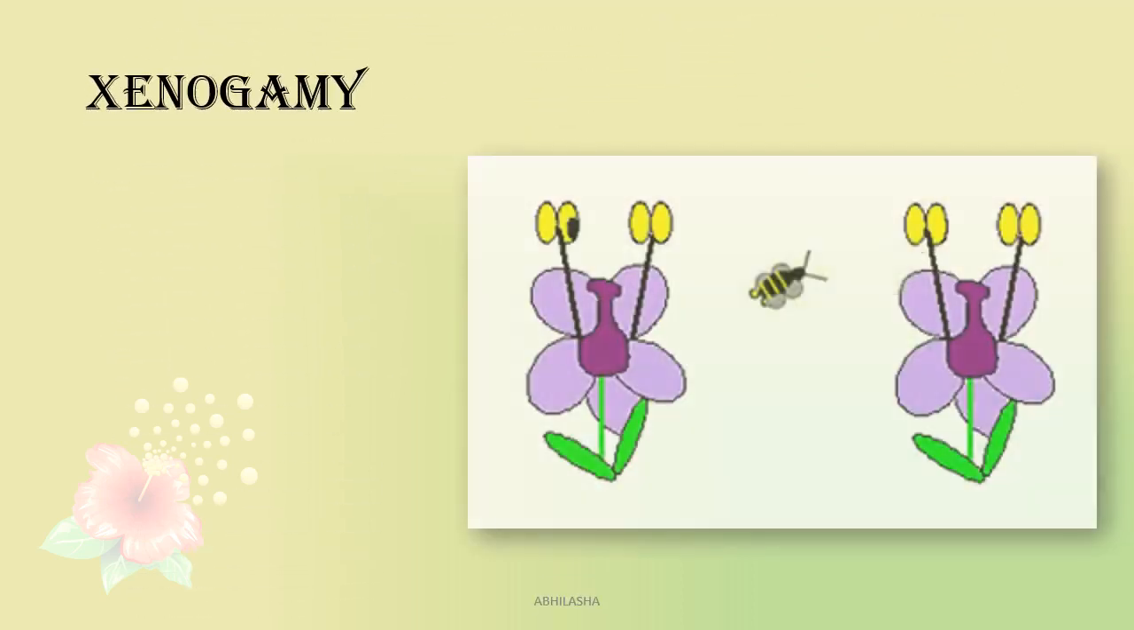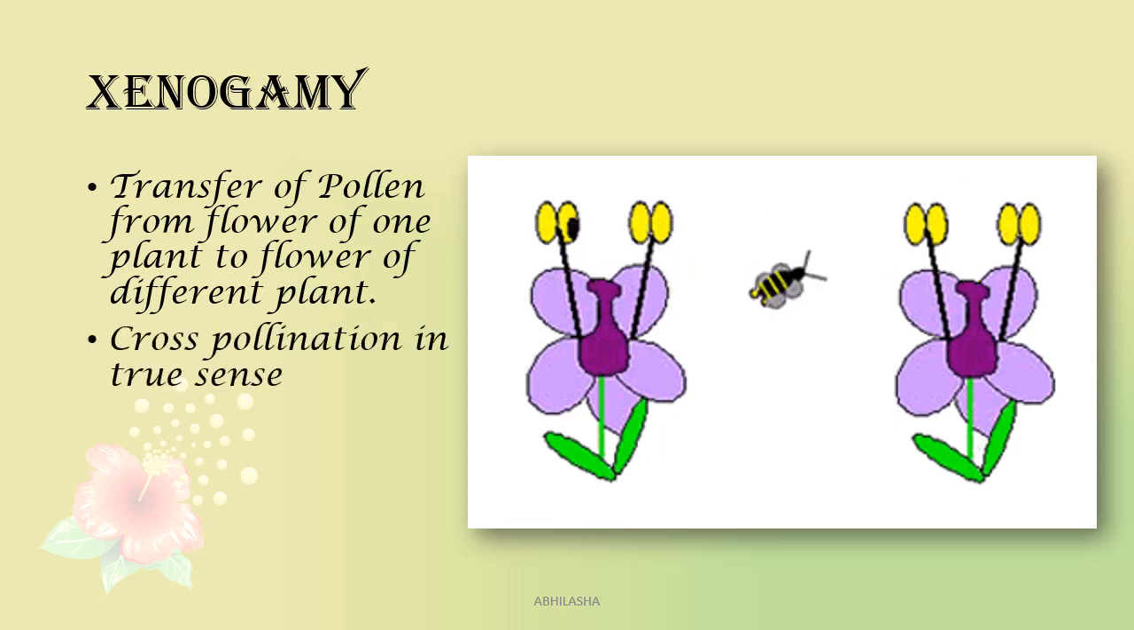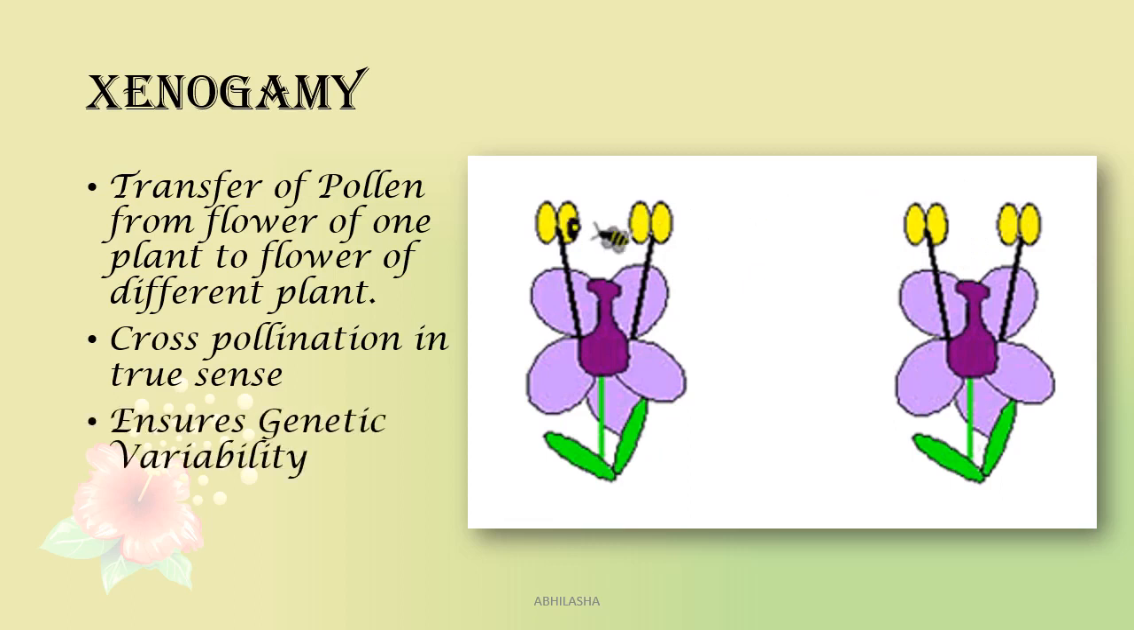Now, xenogamy is transfer of pollen from a flower of one plant to a flower of a different plant. This is cross-pollination in the true sense, and here genetic variability is ensured.